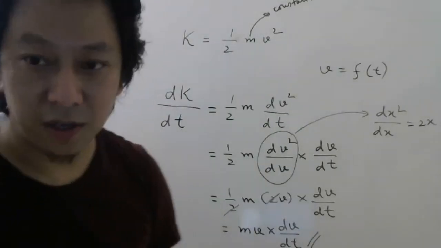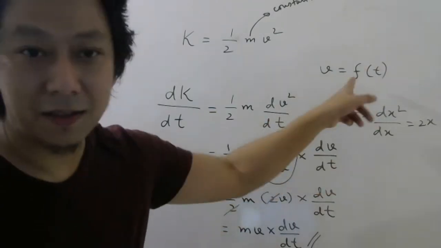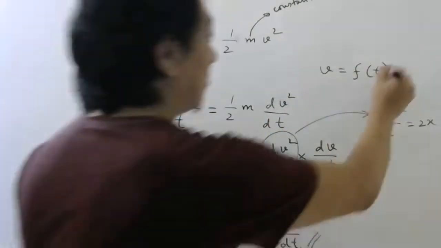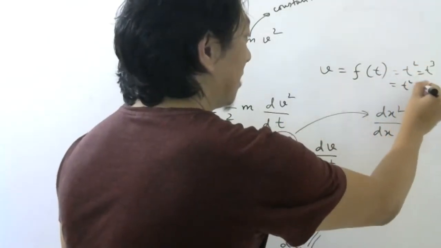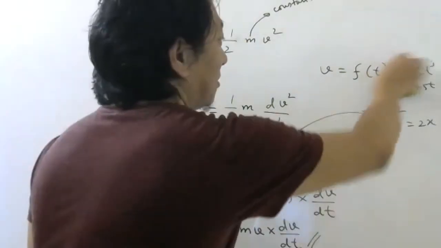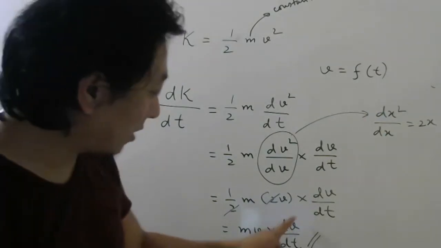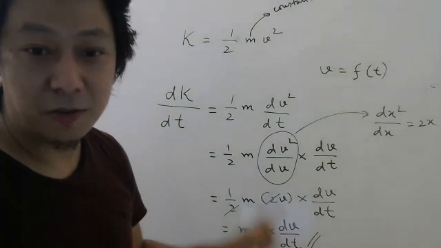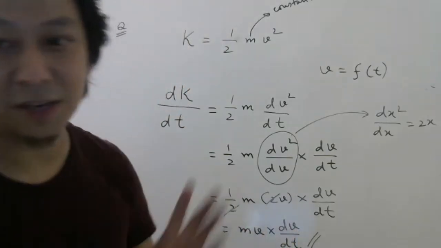2m tv. No. How Stalin? How that tv, v I have not given. This is function. This can be anything. This can be t square. It can be t cube. It can be t square plus 5t. It can be anything. So Stalin, your answer cannot be specific right now because it will depend on the formula for v. So depending on the formula for v, you substitute here.